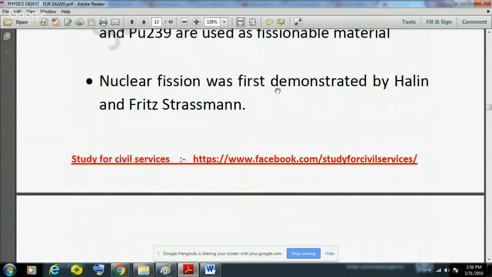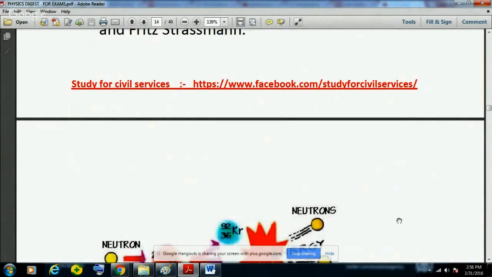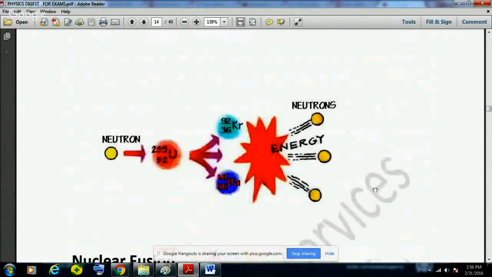Now, nuclear fission was first demonstrated by Otto Hahn and Fritz Strassmann. So this is the diagram of nuclear fission. Here, a big particle of uranium, and when a neutron is made to strike this uranium, it splits into two atoms, one of krypton and another of barium, and a lot of energy is also released, and a lot of neutrons are released.